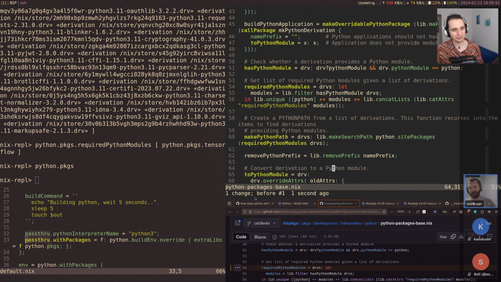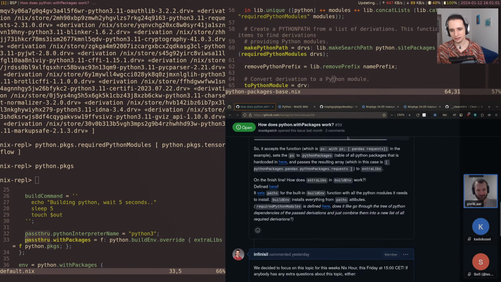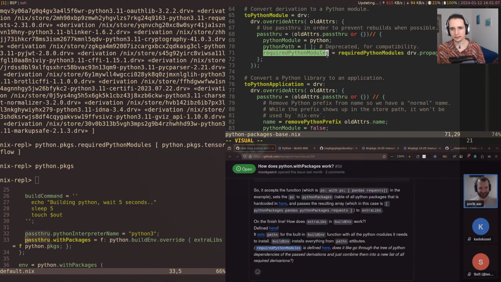We are out of time here, so I think we'll cut it here for today. I'm glad I caught my mistake there just in time. requiredPythonModules is actually a function. Well, it's both a function and an attribute set in this case. Well, it's a list in this case, but a function in this case.